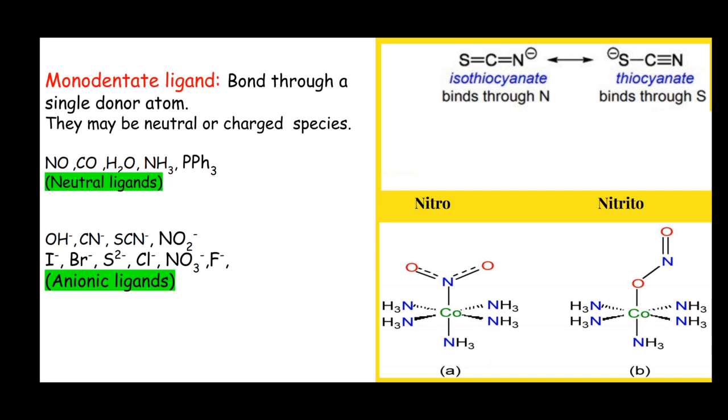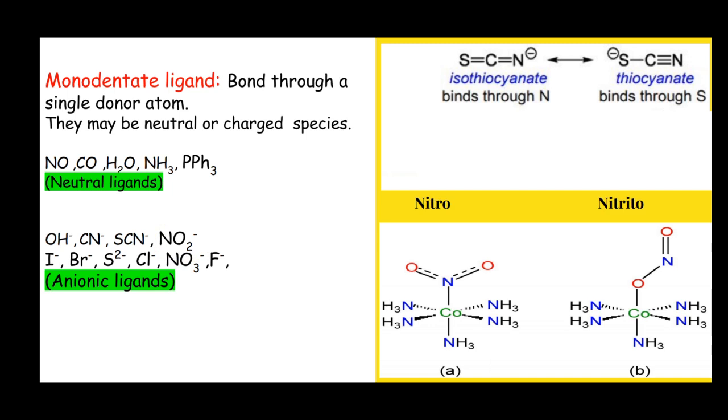But if the same ligand is making a bond through the sulfur atom, or the sulfur atom is donating its lone pair of electrons to the metal, then it is named as thiocyanate ligand.